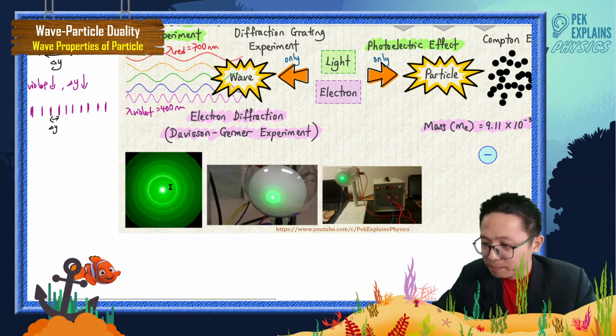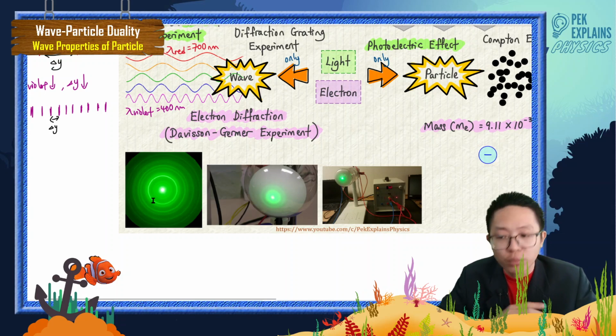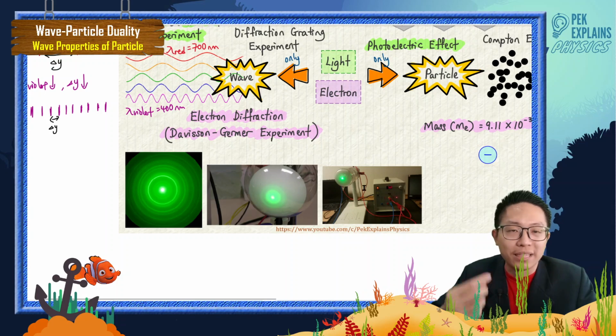So what you see here is that even the electron forms multiple rings. These multiple rings, or multiple bright fringes, or diffraction pattern, are only a property of waves. We cannot explain the electron in terms of a particle here. The electron doesn't show particle property here, it only shows wave property.